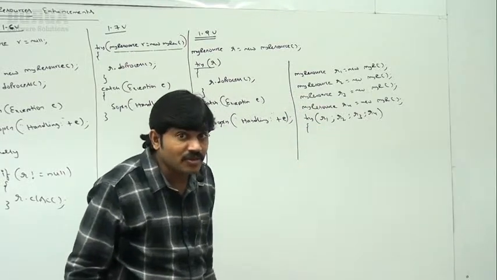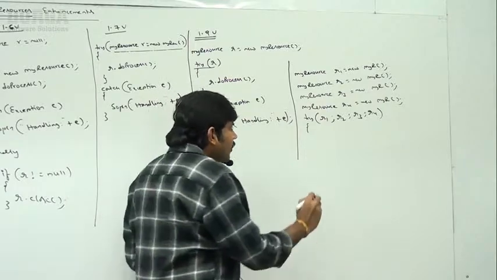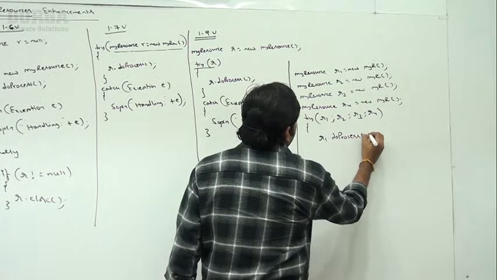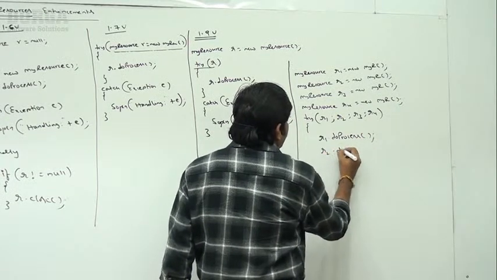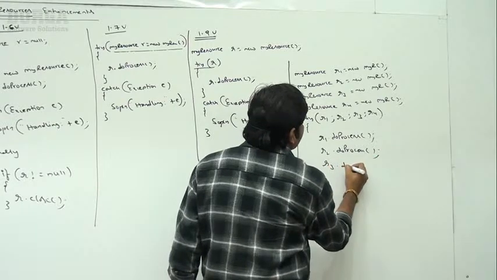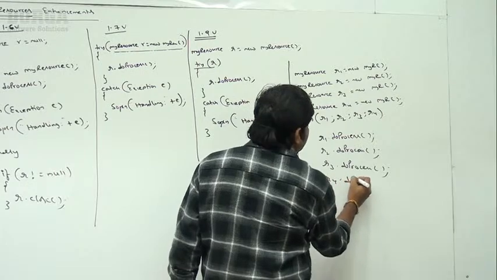Are you getting how many resources are available, sir? 1, 2, 3, 4, like this. Observe. Now R1.doProcess, R2.doProcess, R3.doProcess, R4.doProcess, like this.